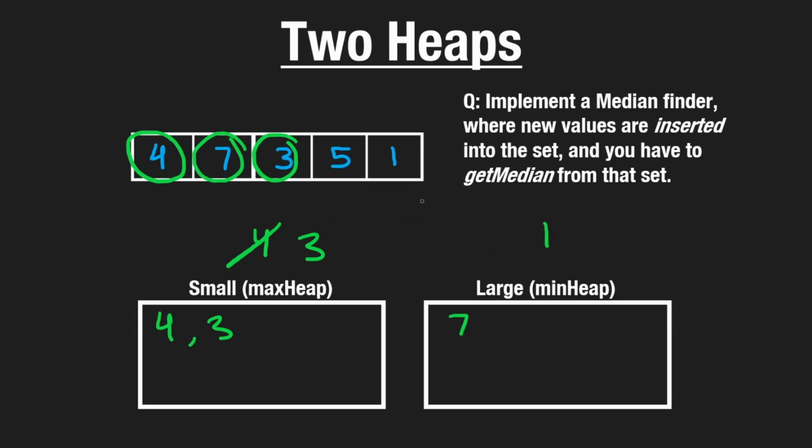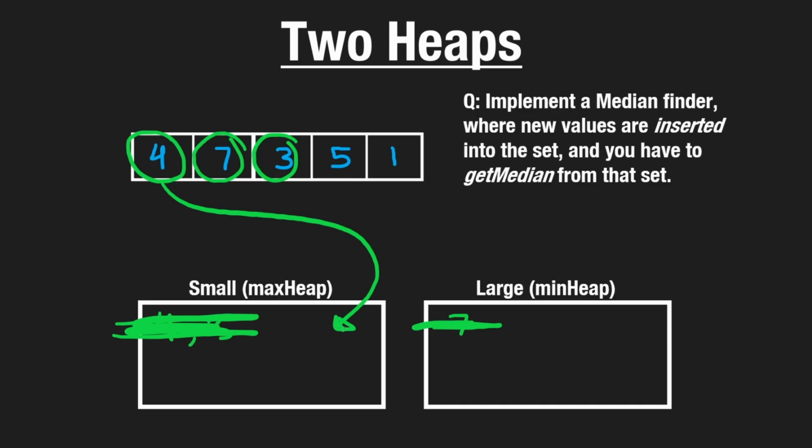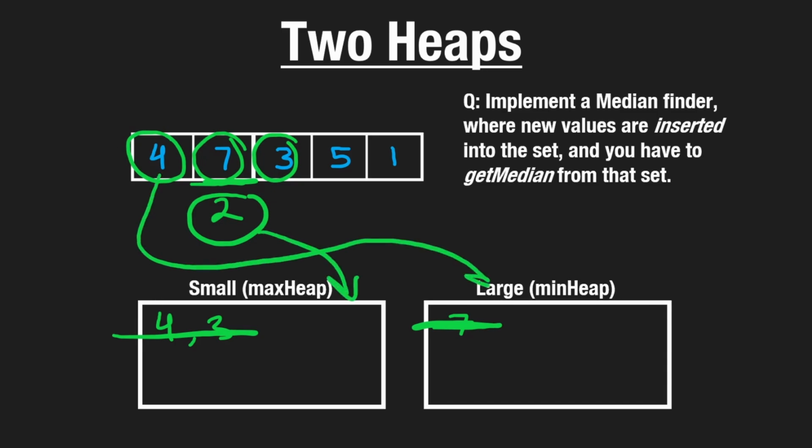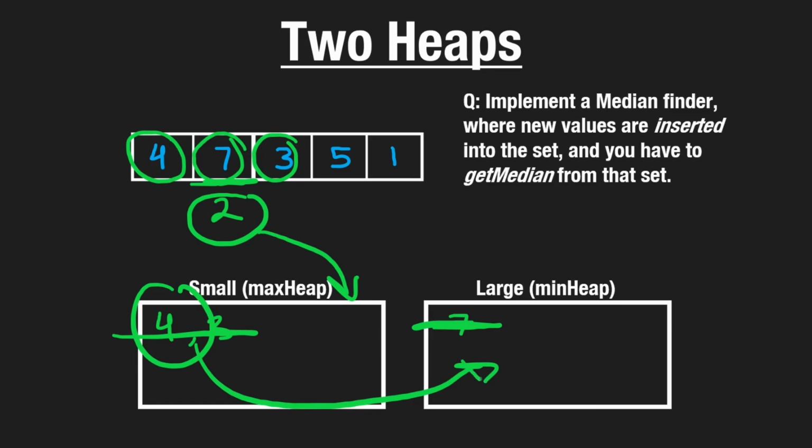Now, I've been a bit misleading about one thing so far. When we take a new value and insert it into one of the heaps, we kind of already talked about multiple conditions that could happen. First of all, when we started and we had no values in either of the heaps, we just arbitrarily took that value and put it in the small heap, and it turned out that it worked in this example. And then when we had a second value, we saw that that value is greater than the previous value we inserted, so then we just went and put it in the other heap. But if that wasn't the case, we probably would have had to swap the values. If 7 instead was 2, we probably would have had to put the 2 over here and then moved the 4 to the other heap.